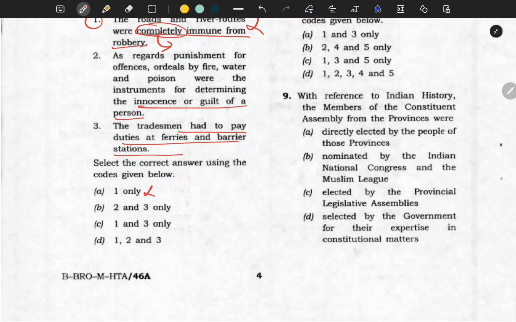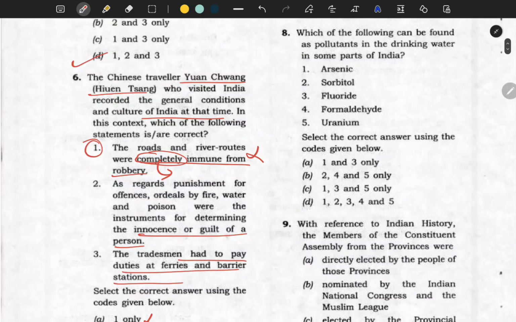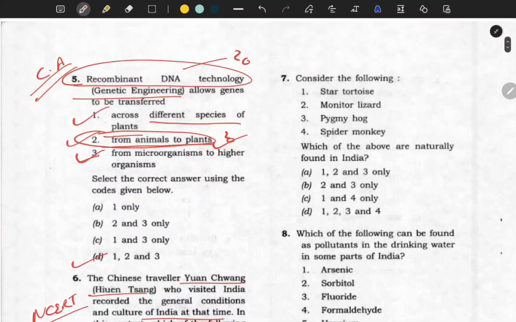Since first is wrong, A is gone, C is gone, even D is gone. So the answer would be 2 and 3. Sometimes you need to put in logic also, and logic doesn't mean wild guesses. I put this logic because I studied about Hiuen Tsang from the NCERT. I think you know this. And one more thing, this is quite common sense, which you need to apply in your paper.